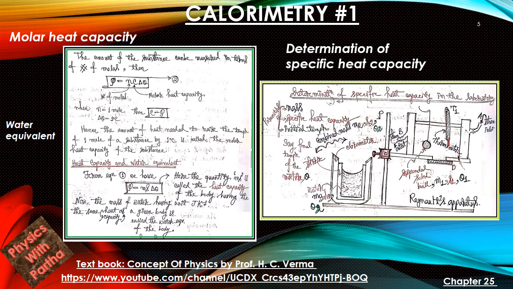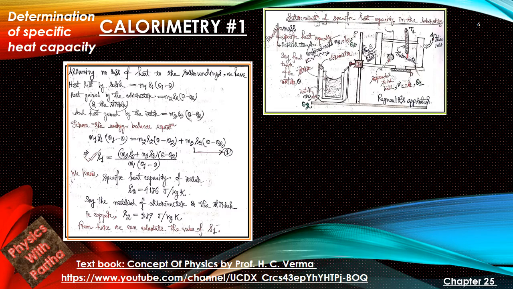Now what we will do is immerse the ball into the water of the calorimeter. Then heat will be transferred into the water of the calorimeter, which causes the temperature of the water to rise to some other value theta 2. The initial temperature was something else and the final temperature will be something else. During this process, heat will be lost and heat will be gained. So balancing these two, we will calculate the specific heat, as we can see in the next slide. I suggest you go back to the previous slide and look at the apparatus carefully. Then we can visualize this calculation.